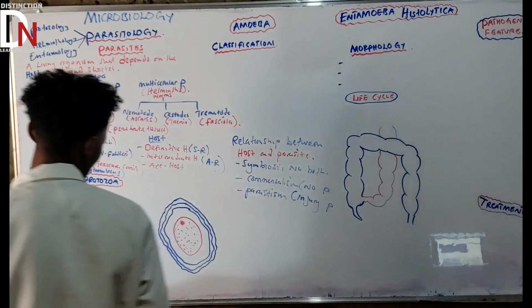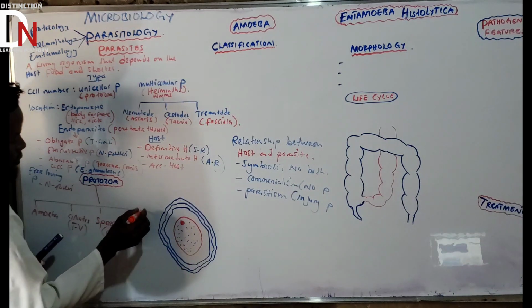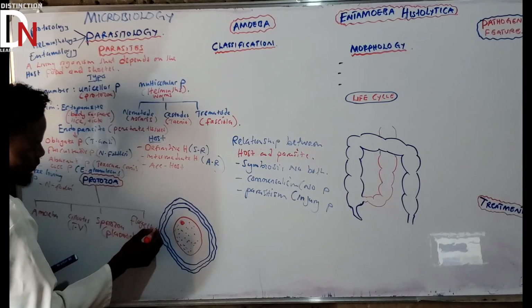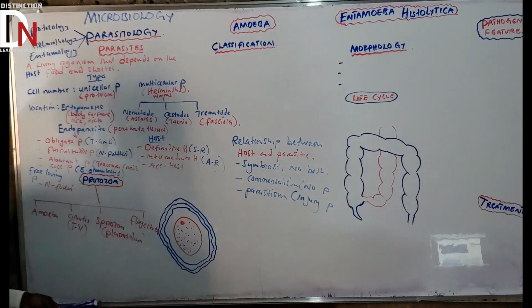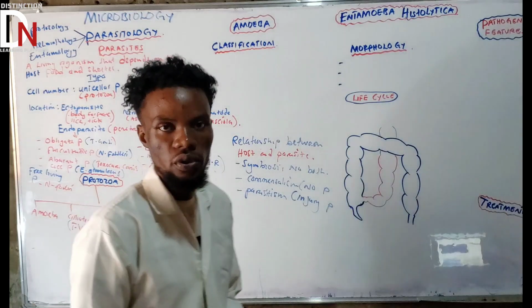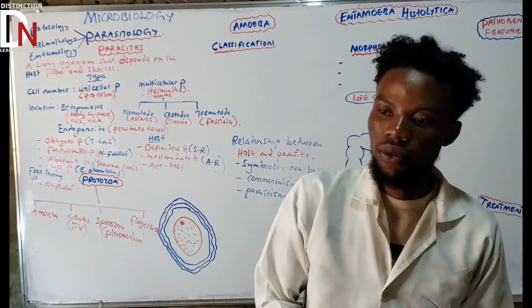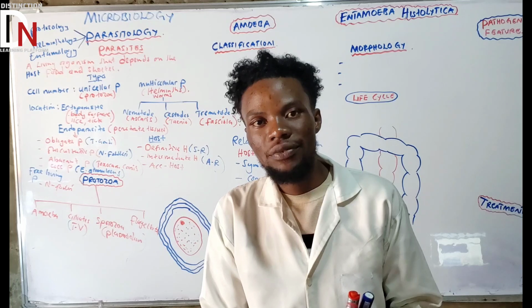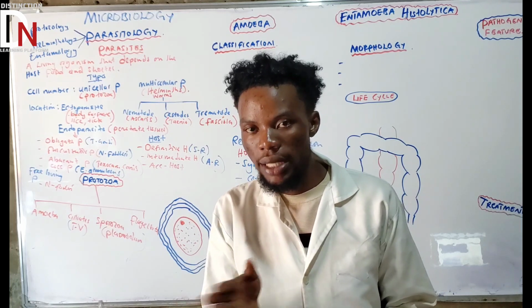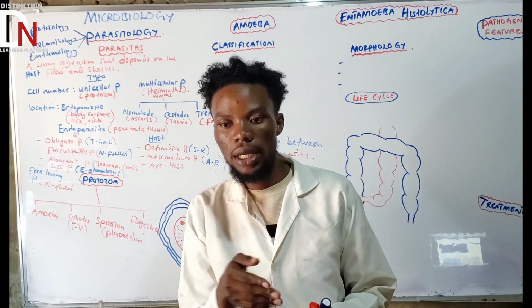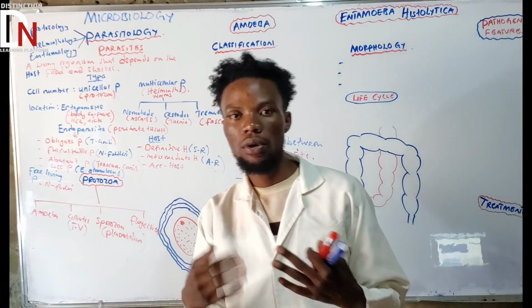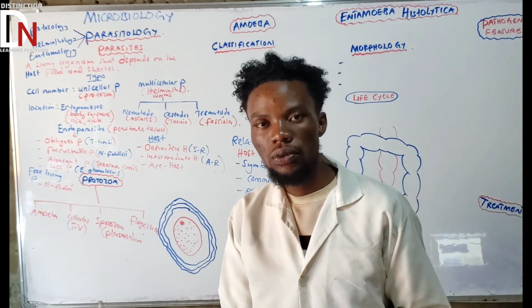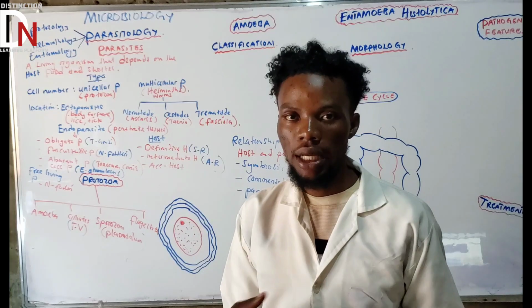What is the last one? The last one is flagellates. With flagellates we'll come and talk about the trypanosomes and also the leishmaniasis. They are going to have flagella, like whip-like structures that they use for movement. Those are what we call flagellates. Good examples are trypanosomes, Trypanosoma brucei, we'll come and talk about them.